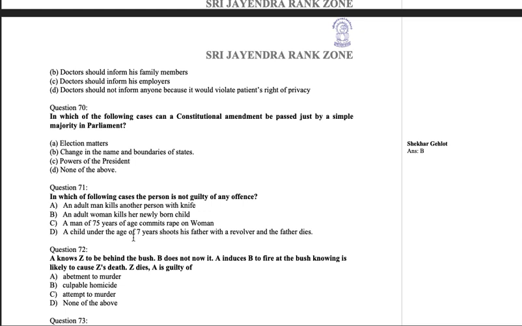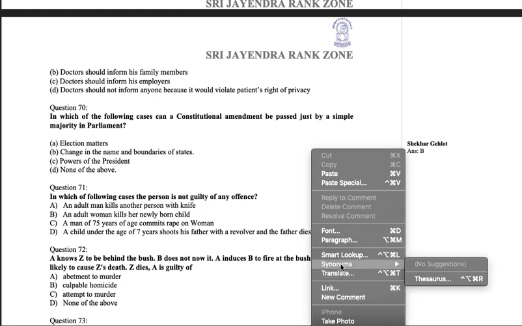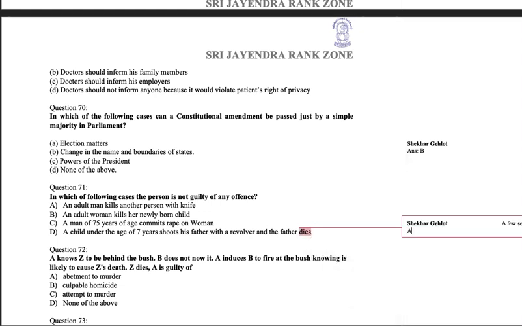See, we discussed a term called doli incapax. That means a person who is incapable of committing the offense. So I told you that we treat a child who's under 7 years old as unable to commit a crime. So even if he has committed a crime, we will not treat him as a criminal, or we will not treat him guilty of the offense. Okay, so yes, an offense has been committed in all the situations, and all people are guilty of committing an offense in different capacities. But here the child, because he is doli incapax, though he has killed his father, will not be guilty for it. So our answer is option D here.